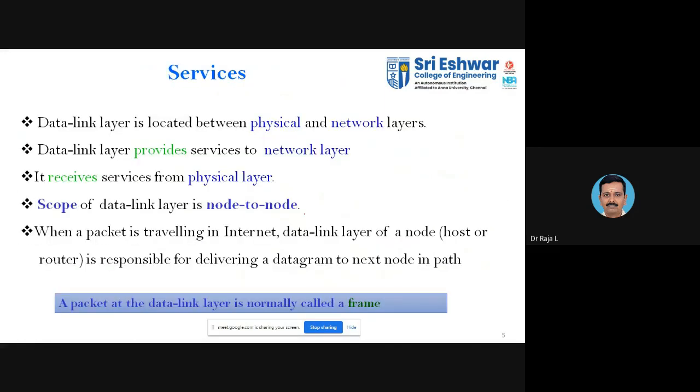Then when you discuss the services, what kind of services can this data link layer provide? That is what I discussed here. As you know, it is located between the network layer and the physical layer.